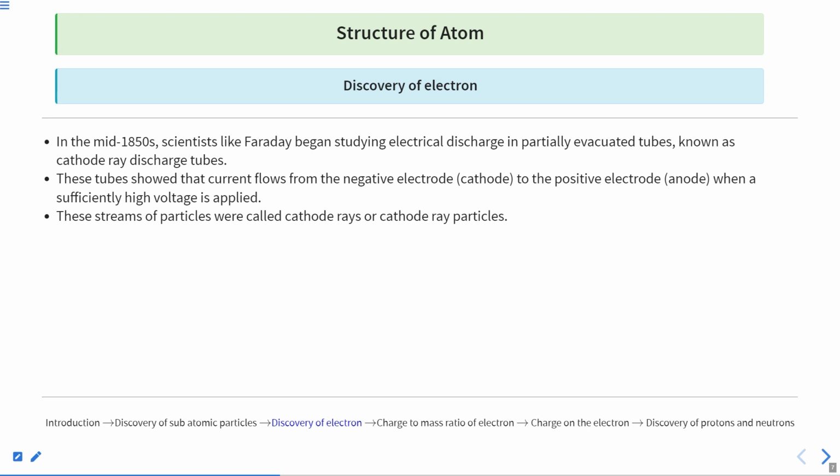So you kind of just picked up on this, right? That we can do this. There is something which is conducting electricity, and it was seen that they were a stream of particles, which we call cathode rays or cathode ray particles.